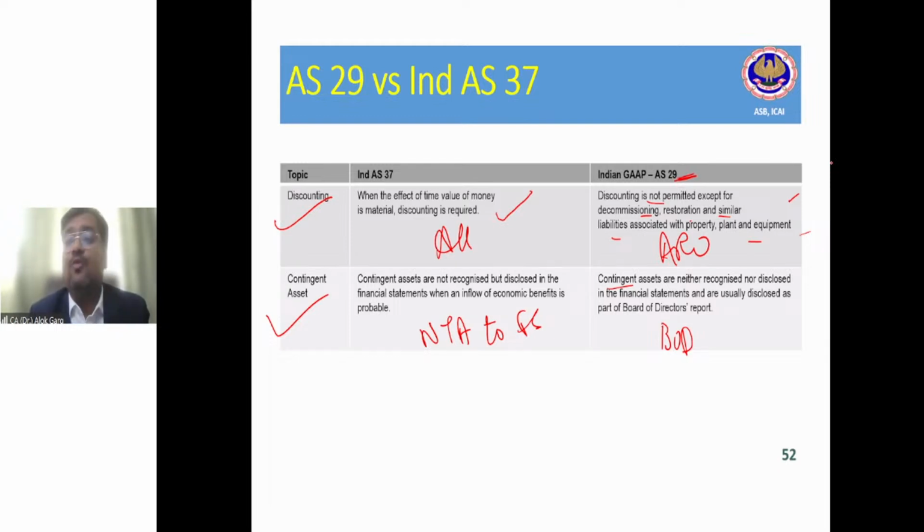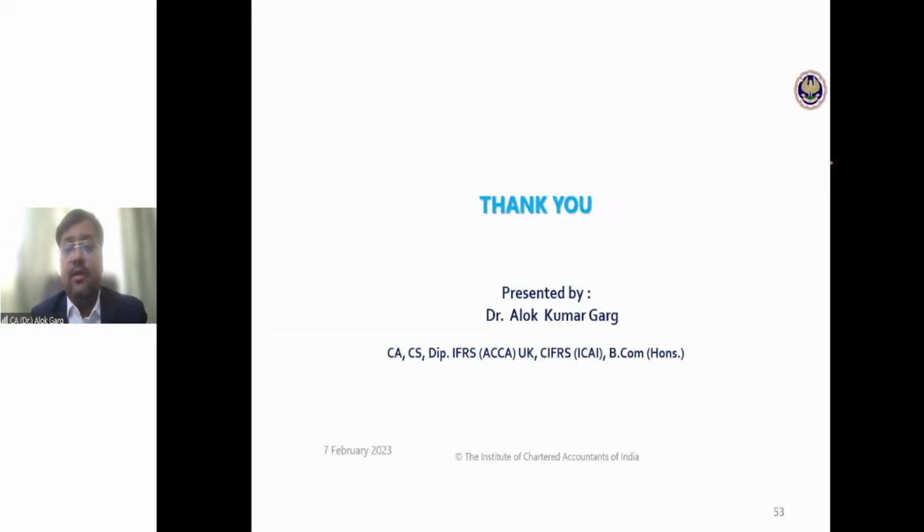But it is required to be disclosed in the director's report. But in Ind AS, it is required to be disclosed in the notes to accounts to the financial statement, right? Clear? So this is something which I have discussed today.